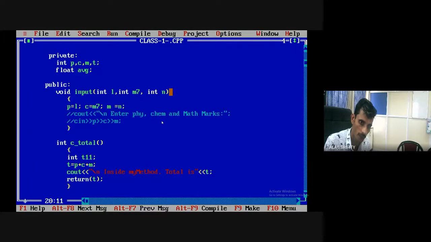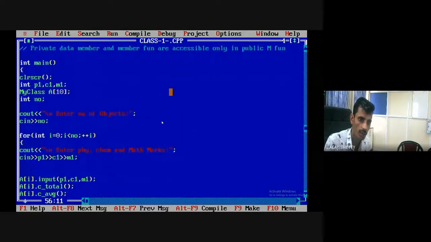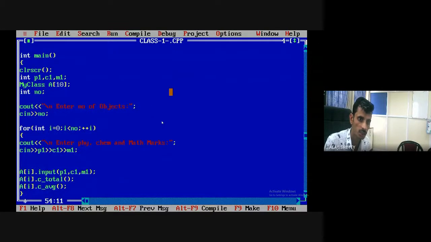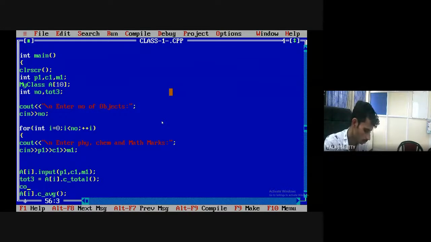So what should happen when I call c total? When I call c total, here you must have one variable, total 3. Okay, I'm taking some random name, don't get confused. And here it should be tot3. Here you can print cout, total is. Yes, I'm explaining in a different way how you can write the program. That's it. tot3.